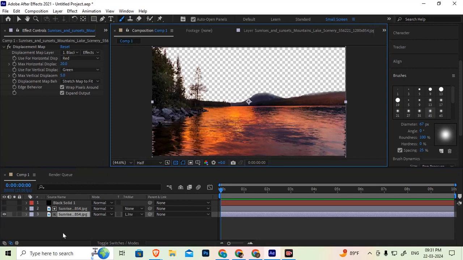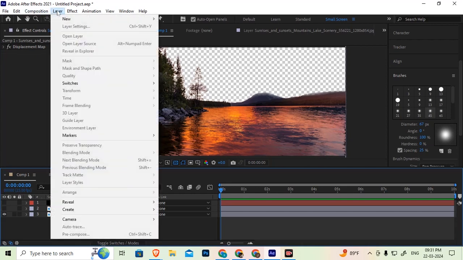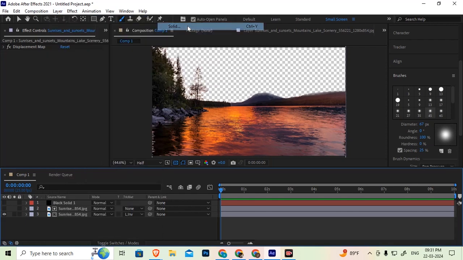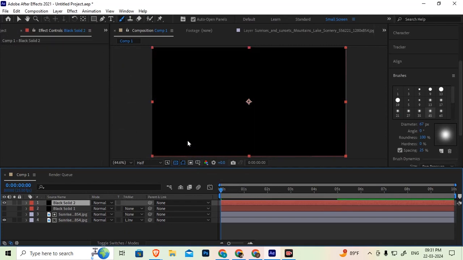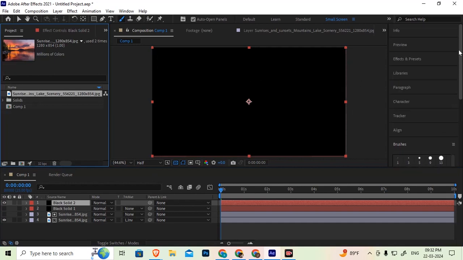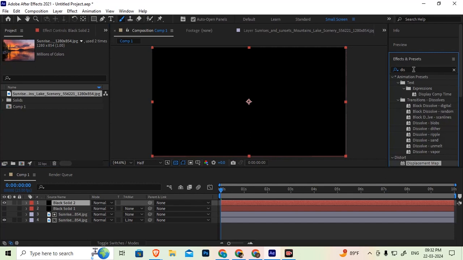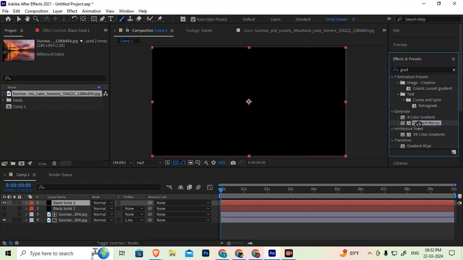So to prepare sky, create a new layer, solid. So on this solid layer go to effects. In the effects search, gradient ramp, apply gradient ramp.